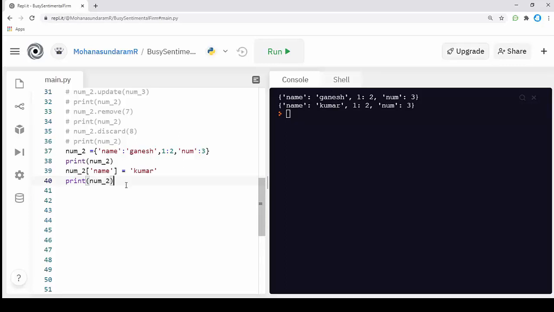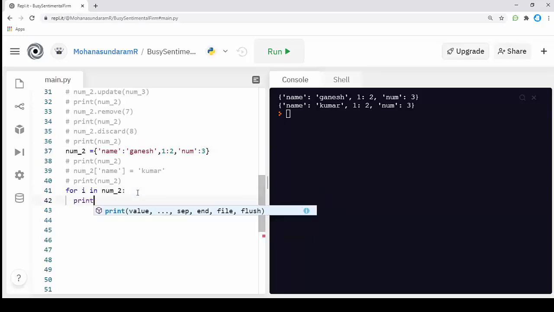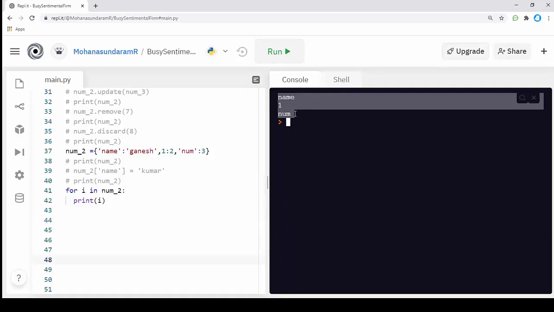The next method is looping through a dictionary. How to loop through a dictionary? We have a little trick here. I'm using a for loop: for i in num2, print i. Same as a list, but we get the output only for the key alone. We don't get a value for it, only the key.